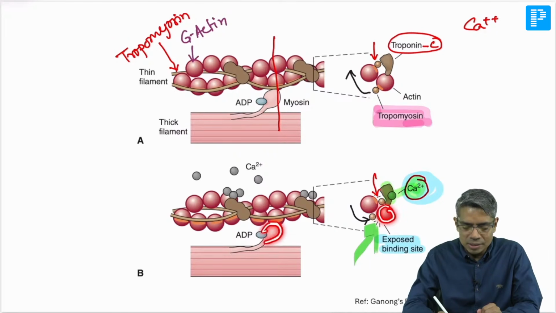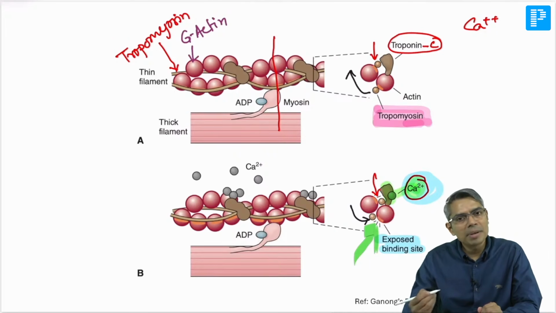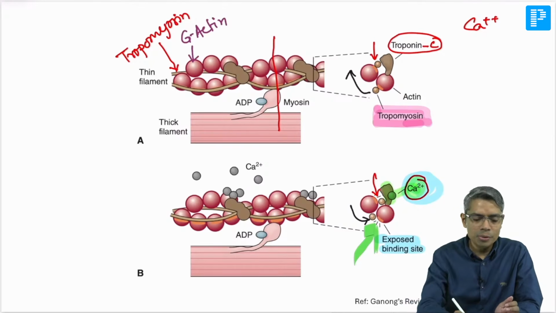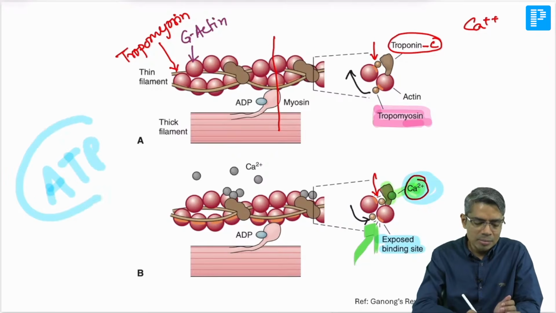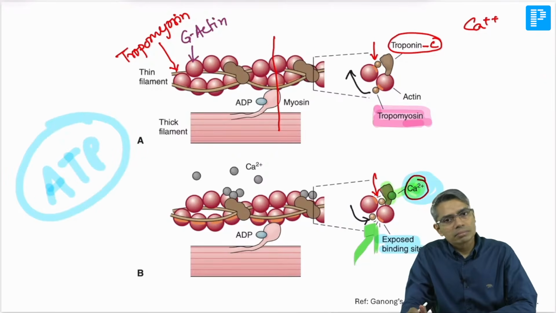The myosin head is going to bind here. But after binding of the myosin head, if I ask you which is responsible for detachment of the myosin head, then your answer will be adenosine triphosphate.